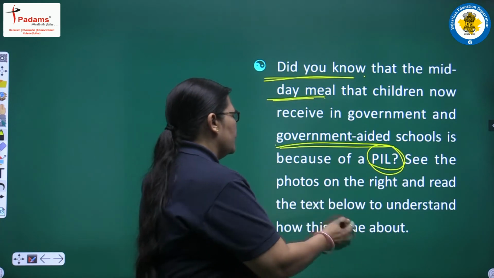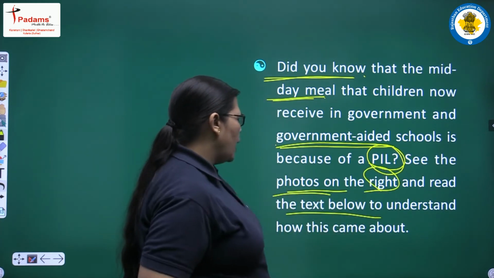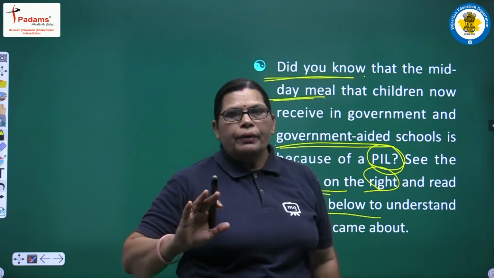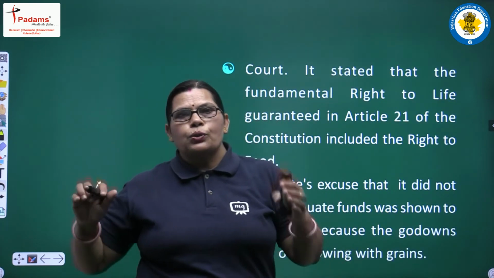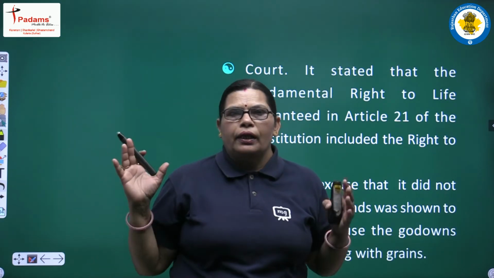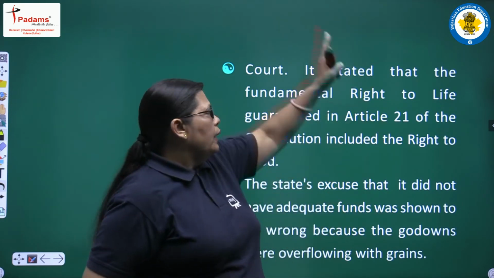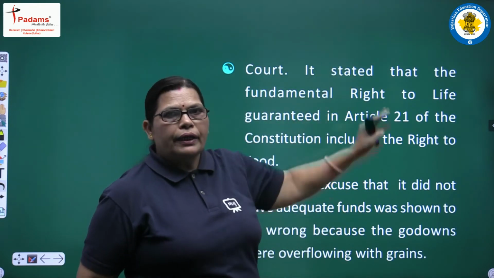We will discuss it. See the photos on the right and read the text below to understand how this came about. We discussed a picture of some students eating midday meal in school, and with the help of that picture in context we will see here the main decision.